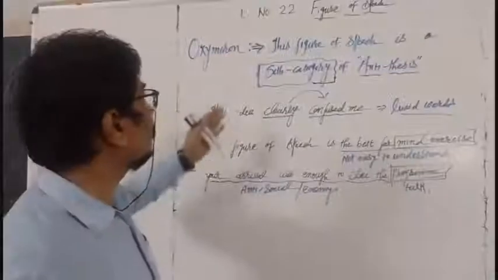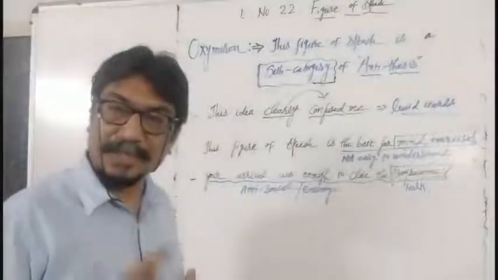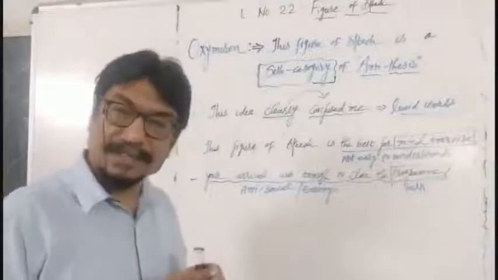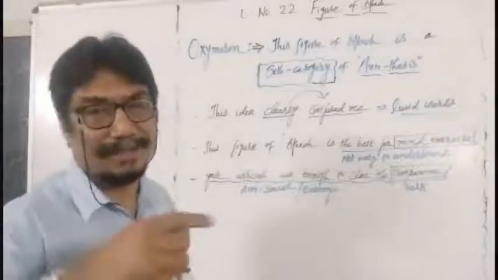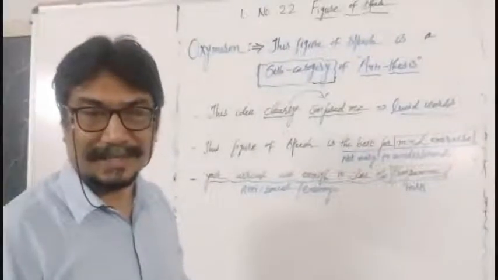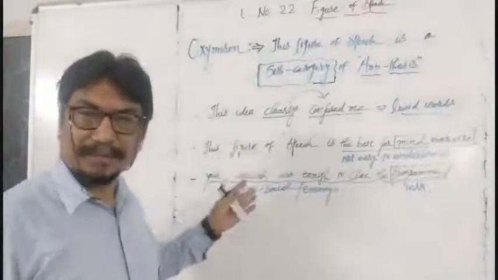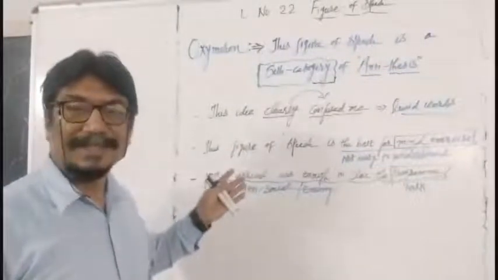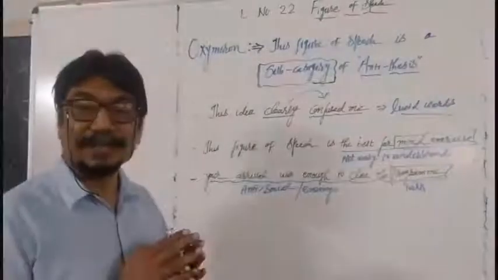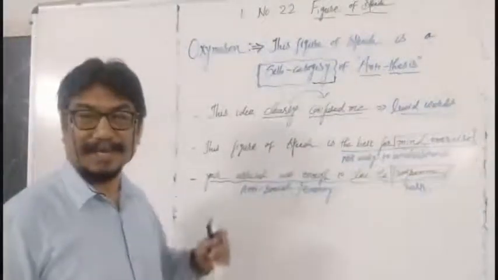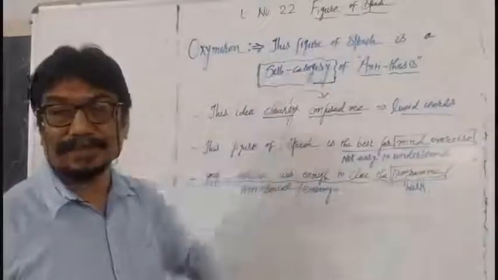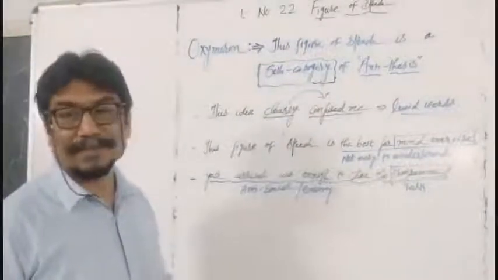Best characteristic for the oxymoron, once again I tell you, with the shortcut: if it is abuse, it is for praise. If it is praise, it is for abuse. Got the idea? Think of some examples from your textbook. These examples are very near to your textbook examples. Check your textbook examples. Try to analyze them. Try to judge the real meaning, whether it is used for abusing or for praising. Ultimately, you will come to know these figures of speech and the characteristics of these figures of speech.